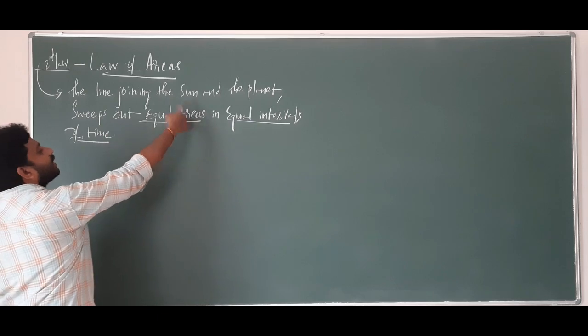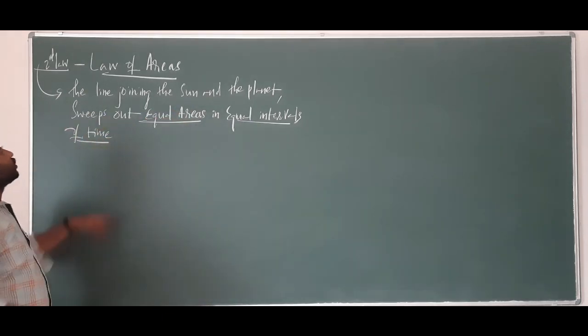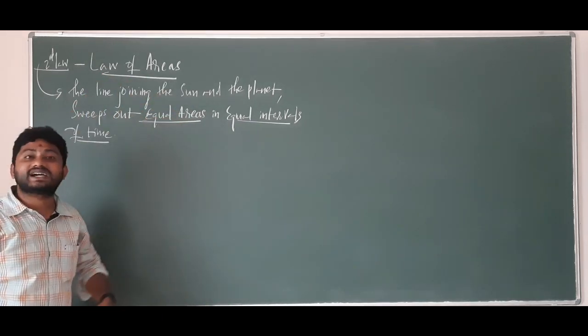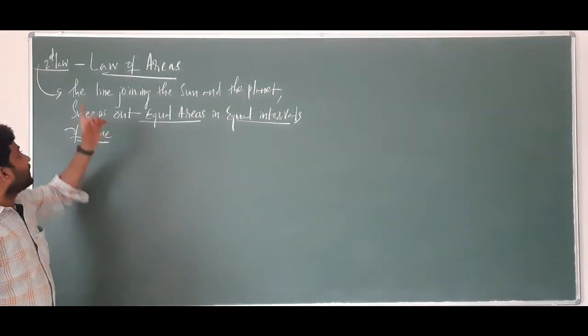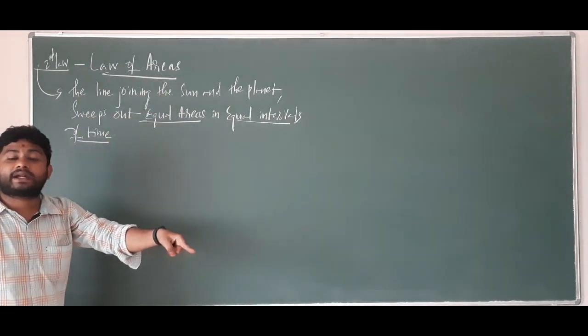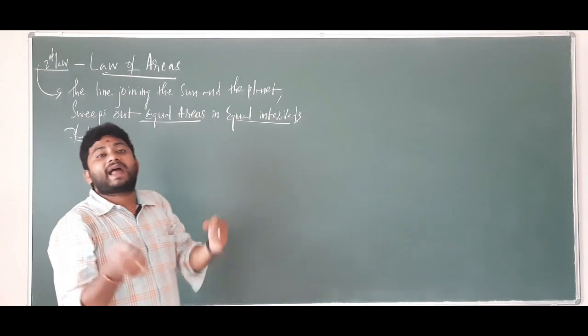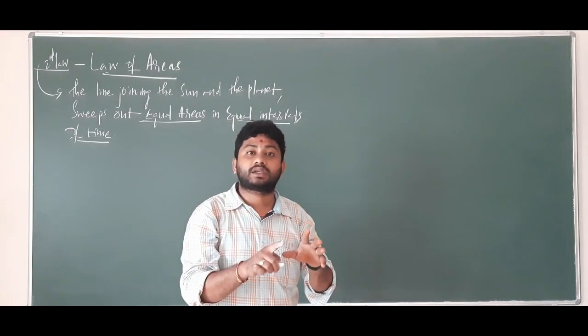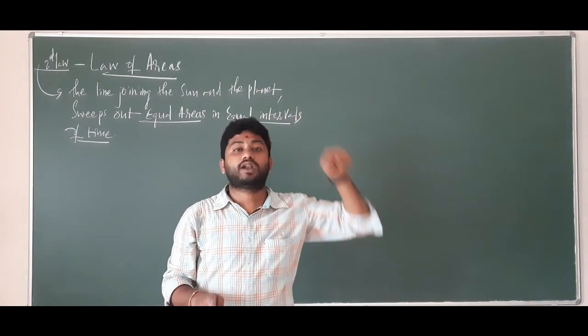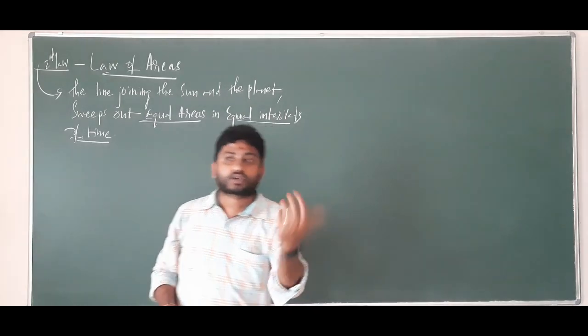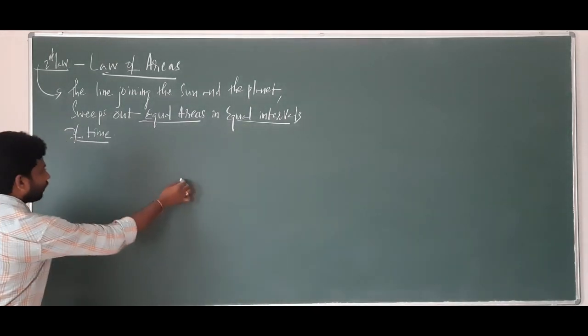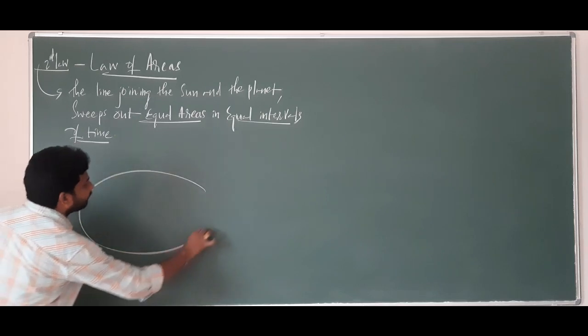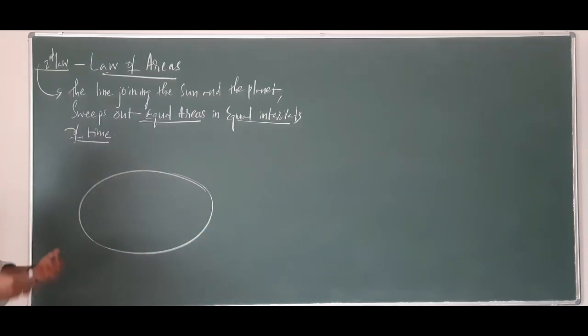You can see there is a word called equal areas. So that's the law of areas. The first thing, the line joining the sun and the planet. You know how the planets are revolving around the sun. So let us draw the diagram first. Let's draw that elliptical diagram first, then we'll see the rest of the things.